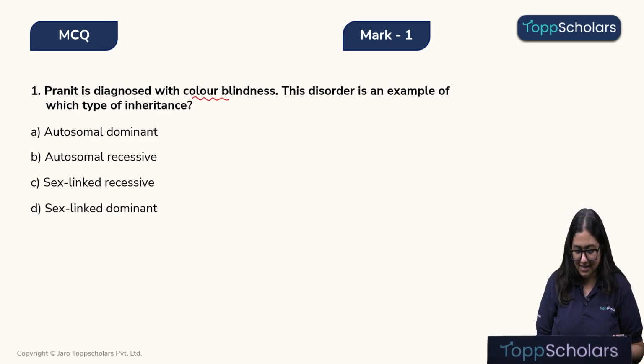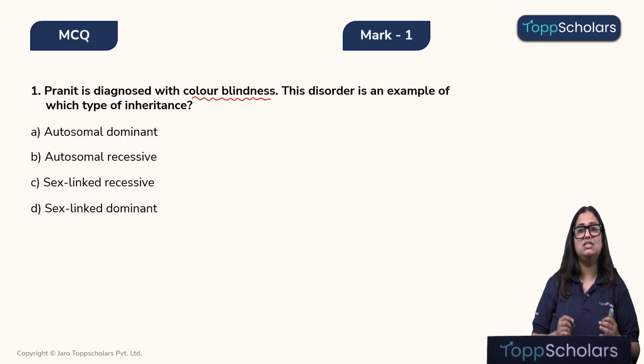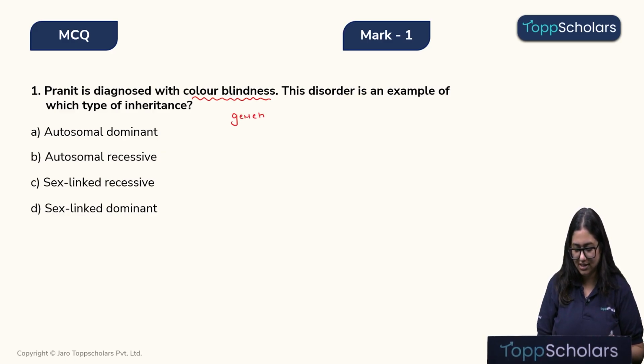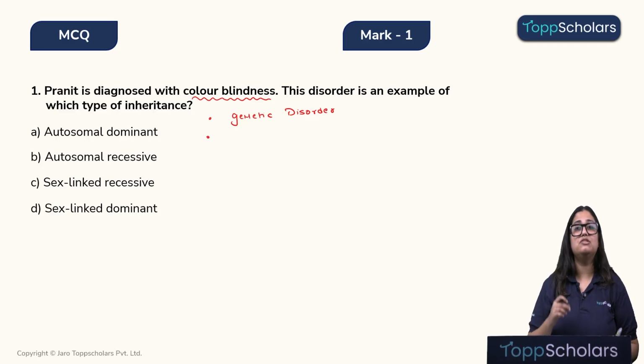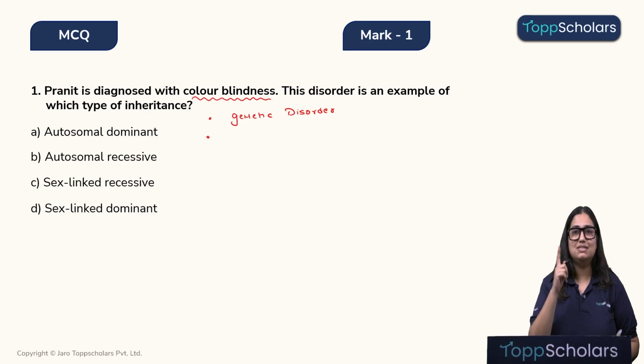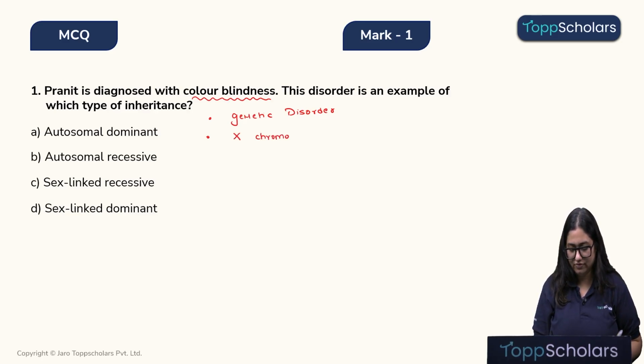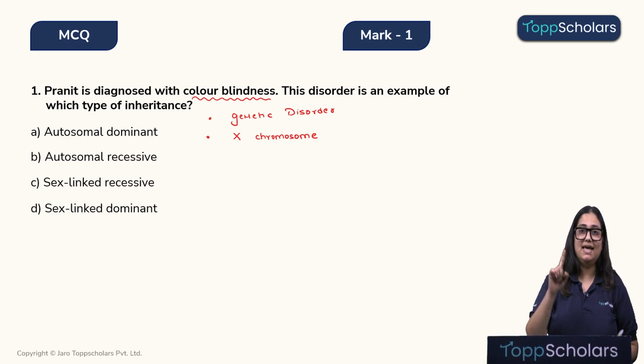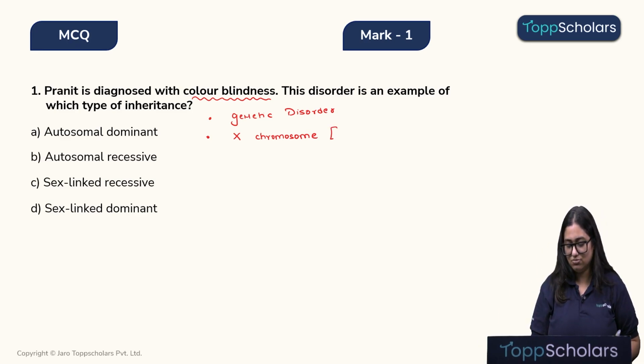Children, color blindness is a genetic disorder. Okay, what kind of disorder is that? It is a genetic disorder. That means there is a defect in a gene. Alright, so the gene which is responsible for color vision is present on the X chromosome. On which chromosome is that? That is the X chromosome. Children, X is a sex chromosome.